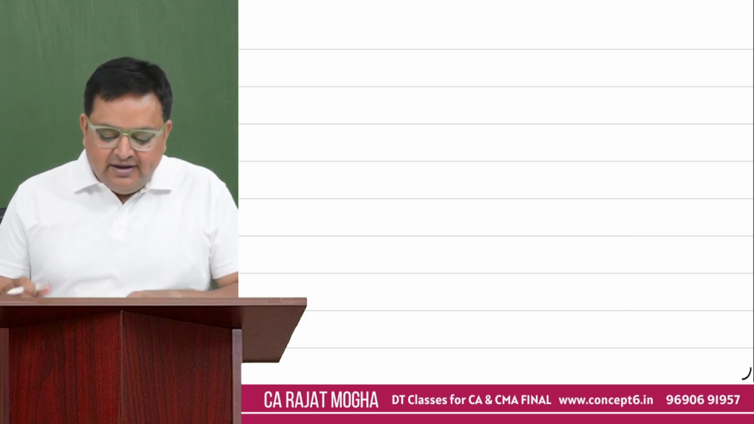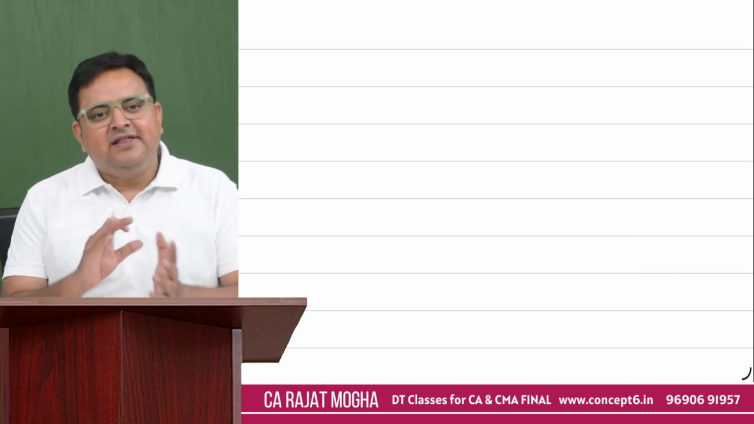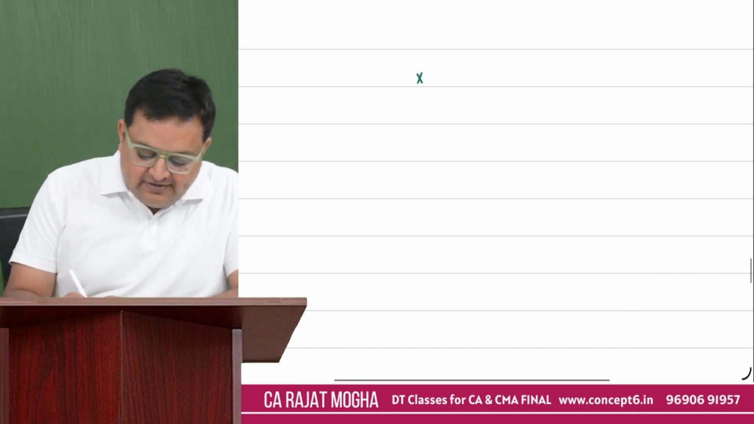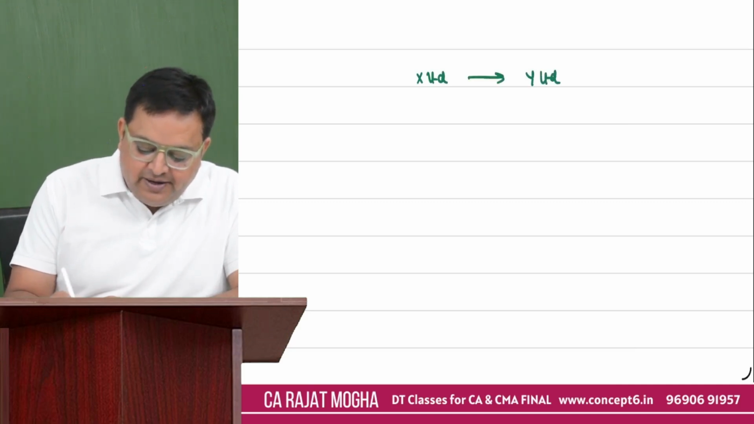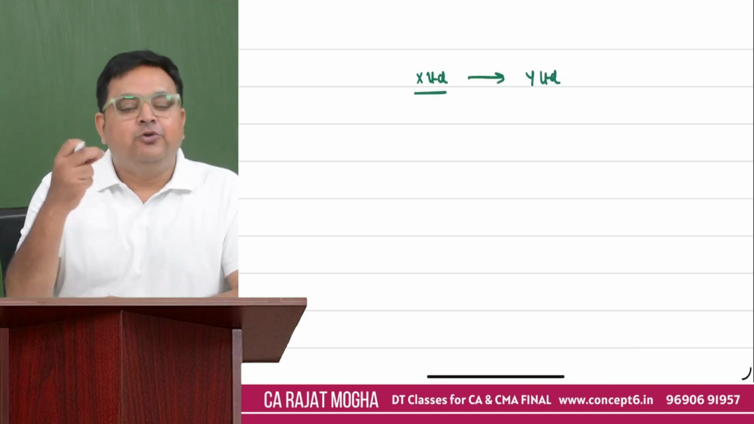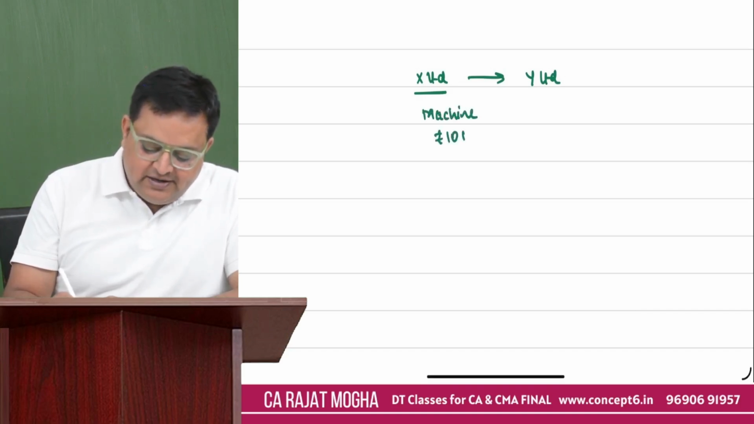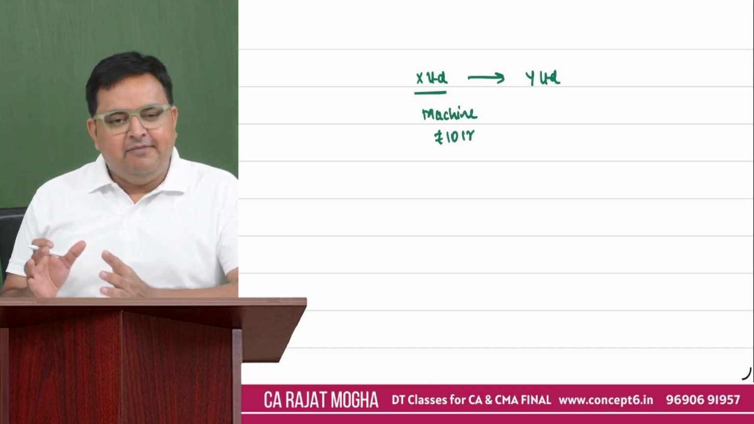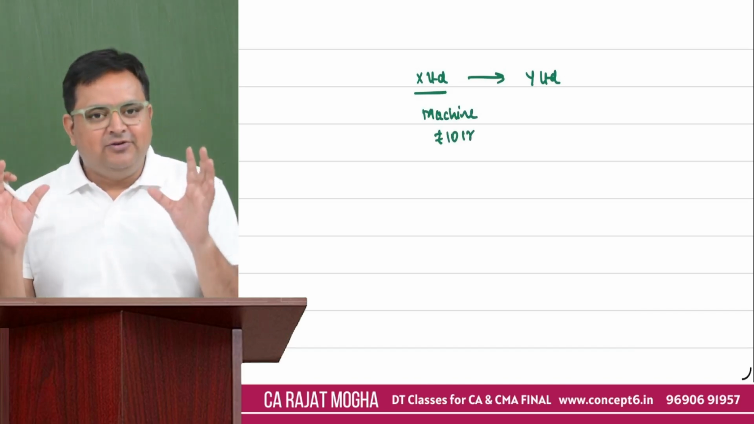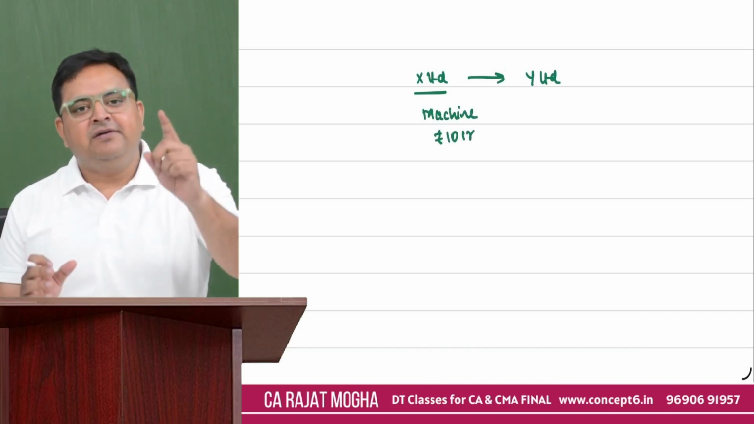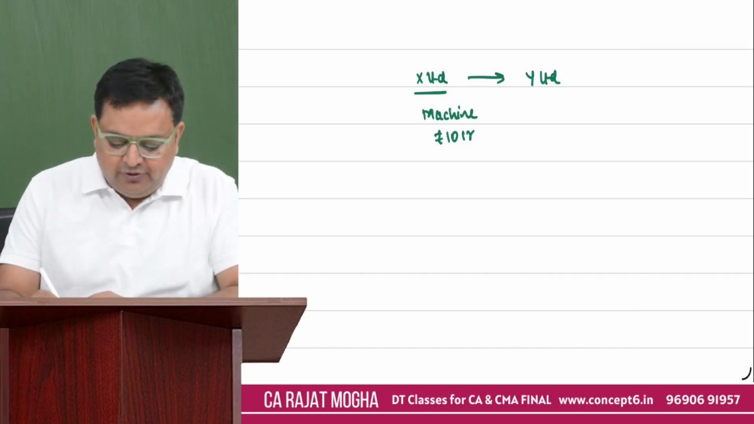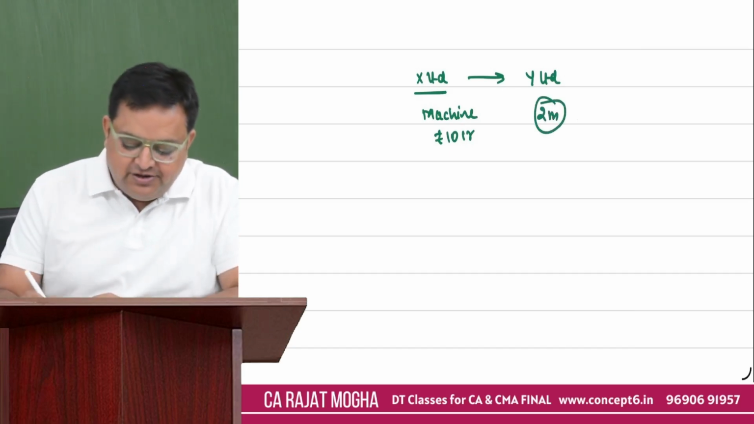But let's say there are two companies, X Limited and Y Limited, and they both entered into an agreement. Let's say X Limited would like to buy a machinery, a machine of, let's say, rupees 10 CR. And Y Limited says that, okay, we will be giving you this machinery in, let's say, 2 months. We'll take 2 months time to deliver this machinery to you.